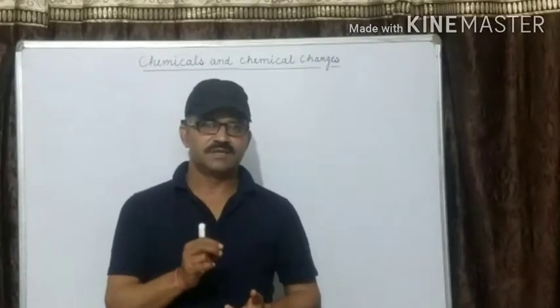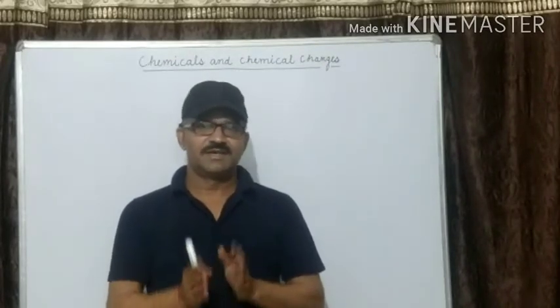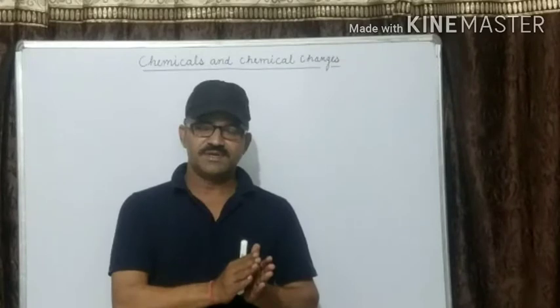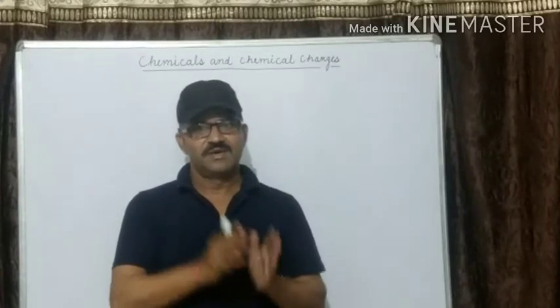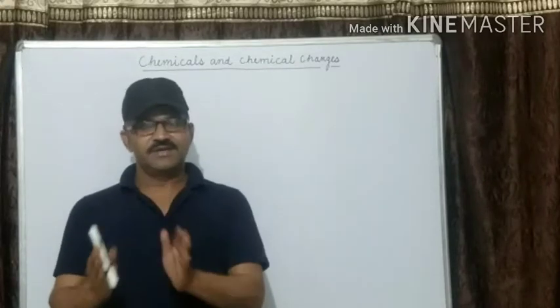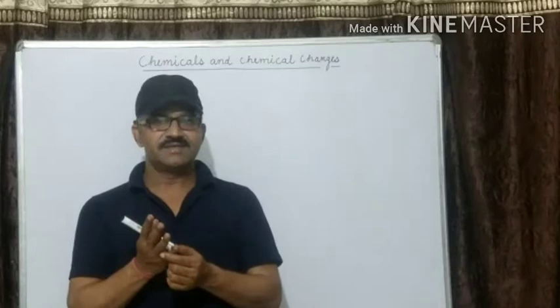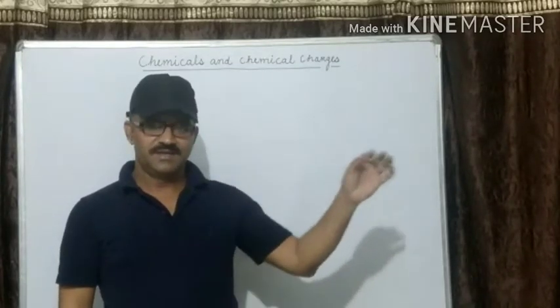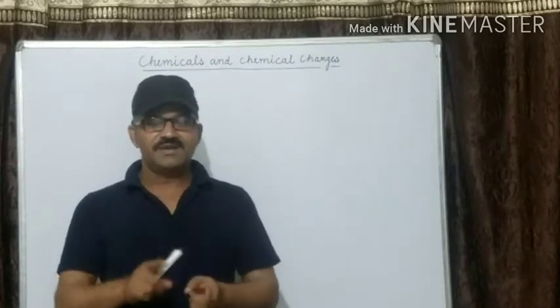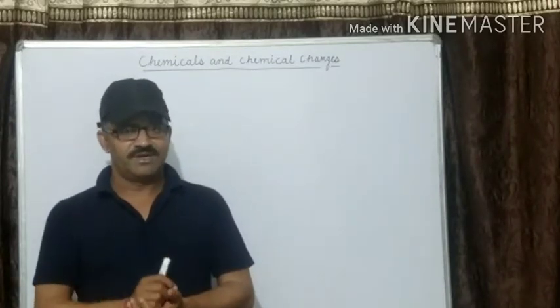In the previous video, we were discussing chemical substances. Chemical substances are of two types: one is pure substances, and the second is impure substances. Pure substances are divided into two parts: one is the element and the second is the compound. Impure substances are mixtures. Elements are again divided into two parts, that is metal and non-metal.